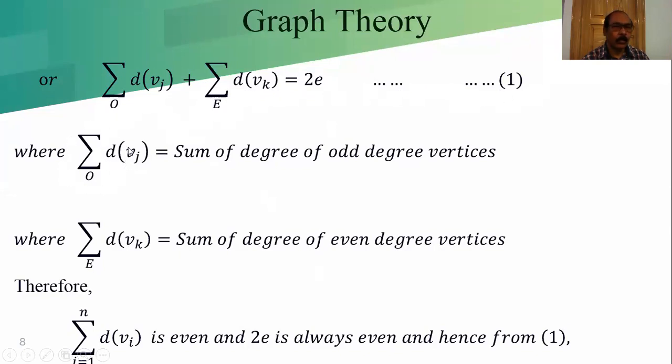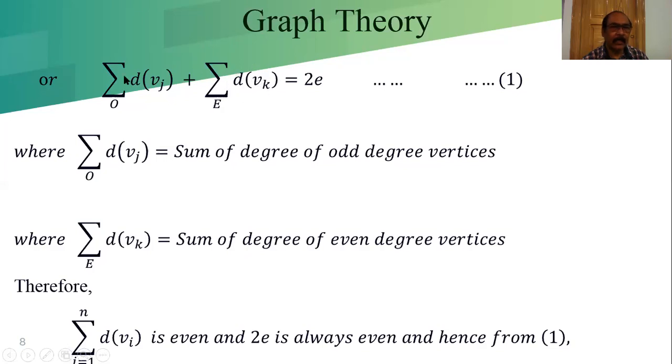Now the sum of d(vj) is the sum of the degrees of the odd degree vertices. We will get an integer value from this, and from the second part we will also get an integer value. If we check the right hand side of 1, since it is 2 into e, it is an even number. Straight away we can say 2e is an even number.